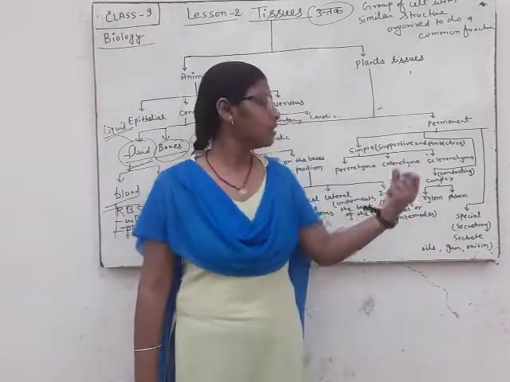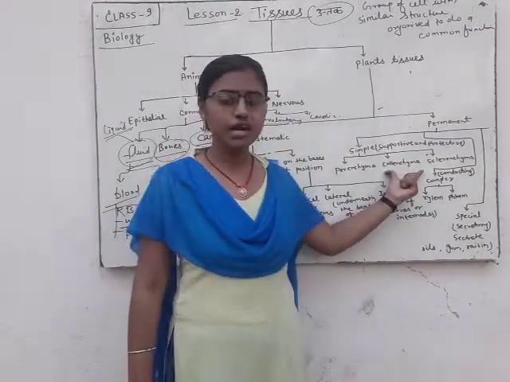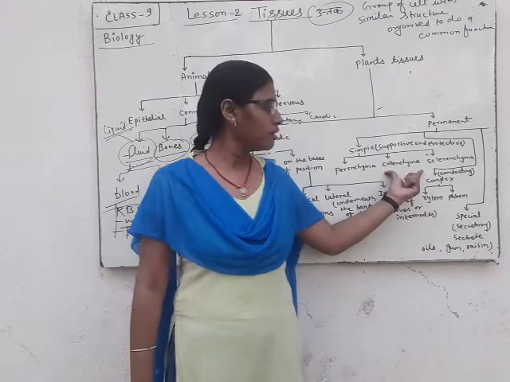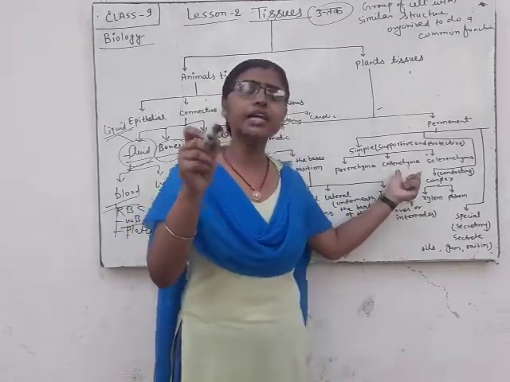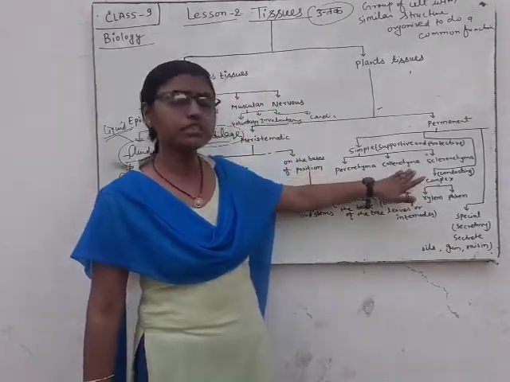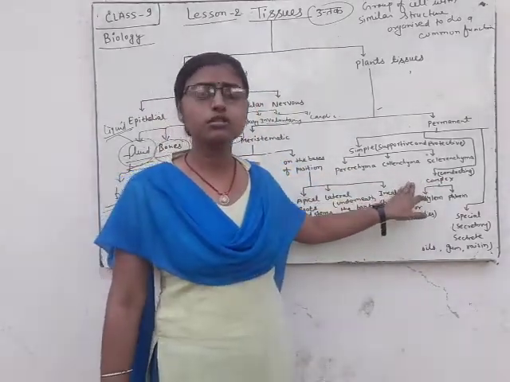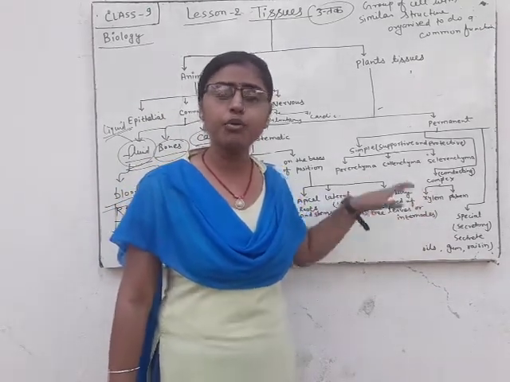They allow the leaves and stem to bend without breaking.